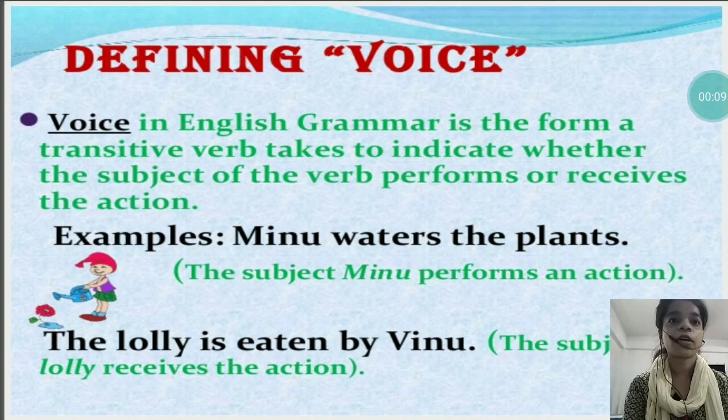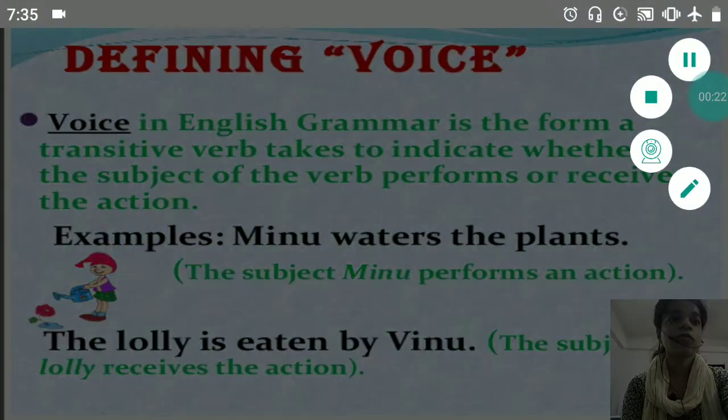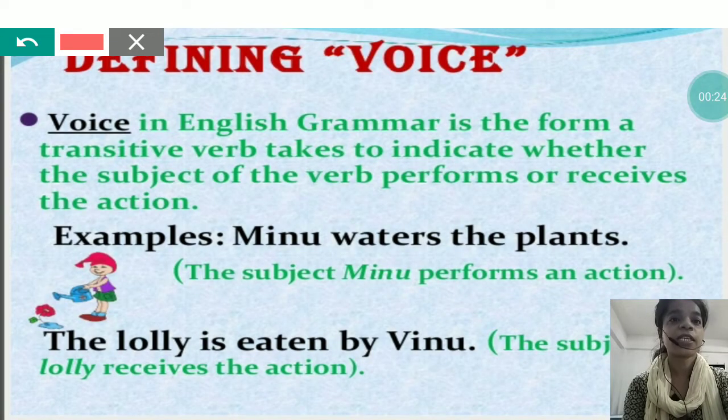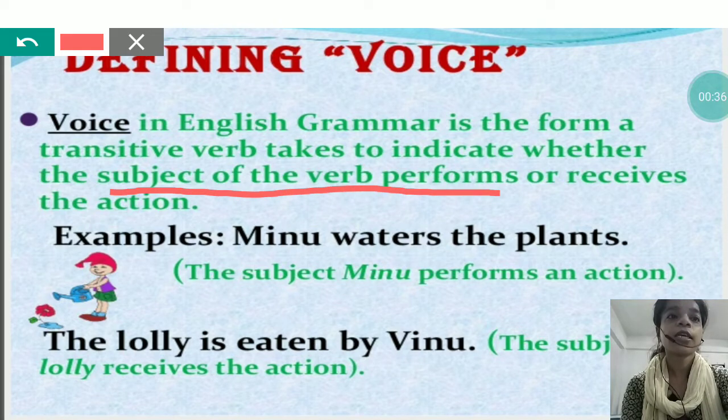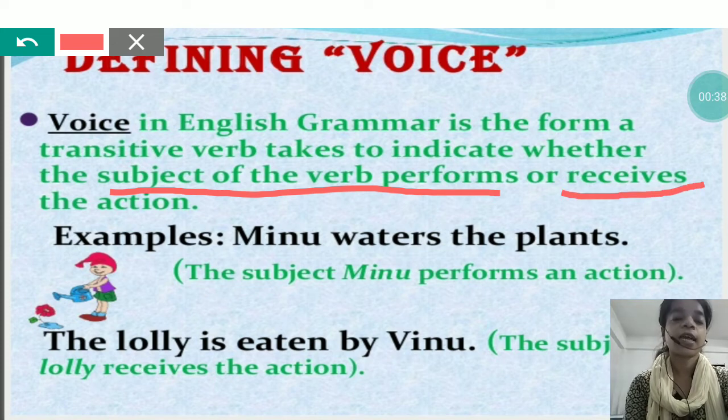So, first of all, what is voice? Voice in English grammar is the form a transitive verb takes to indicate whether the subject of the verb performs or receives the action. So, from the definition, you get the information that voice is that form of verb which tells either the subject of the verb is performing an action or it is receiving the action.